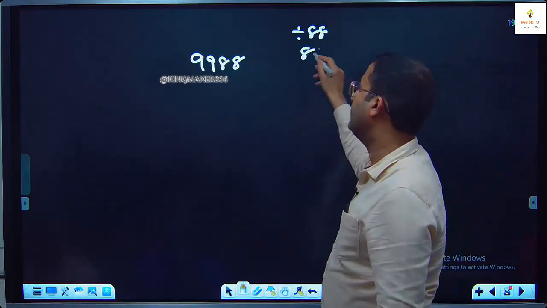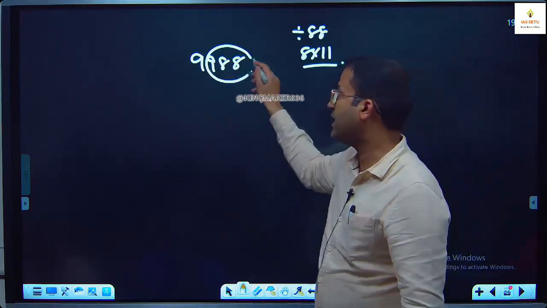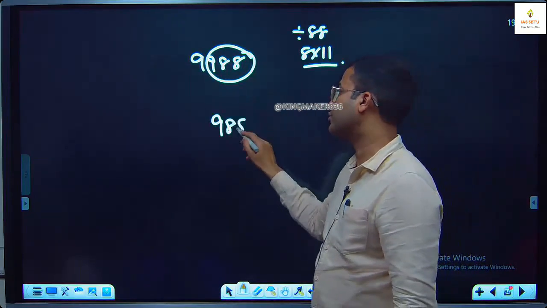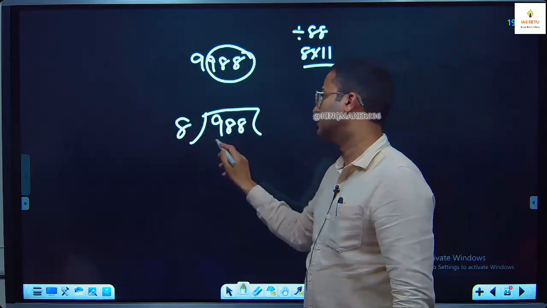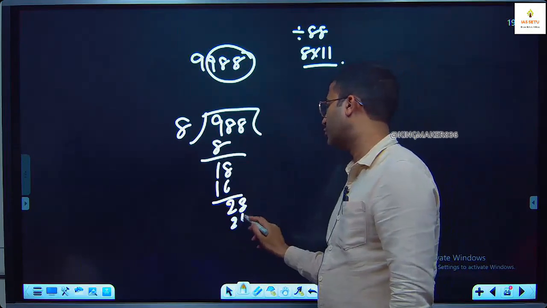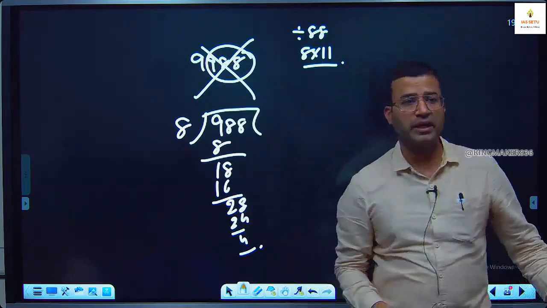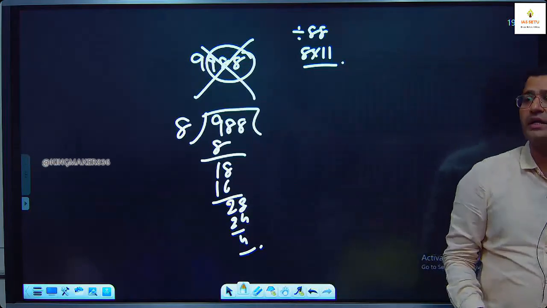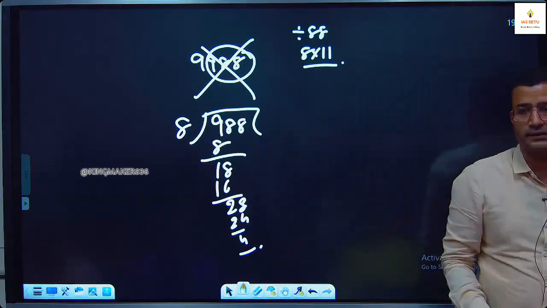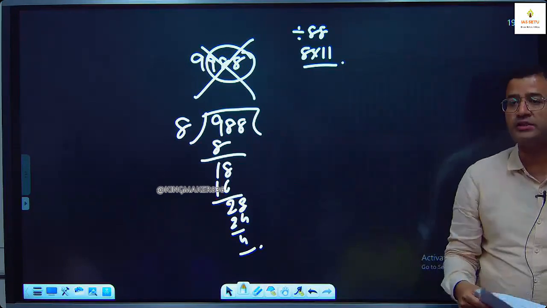How do we check divisibility of 88? 8 and 11. You check if it is divisible by 8. You find it is not divisible by 8. 8, 18, 16, 28, 24, remainder is 4. It is not divisible by 8. If 9988 is not divisible by 8, so it is not divisible by 88. Then what is the second largest number out of the answer options?